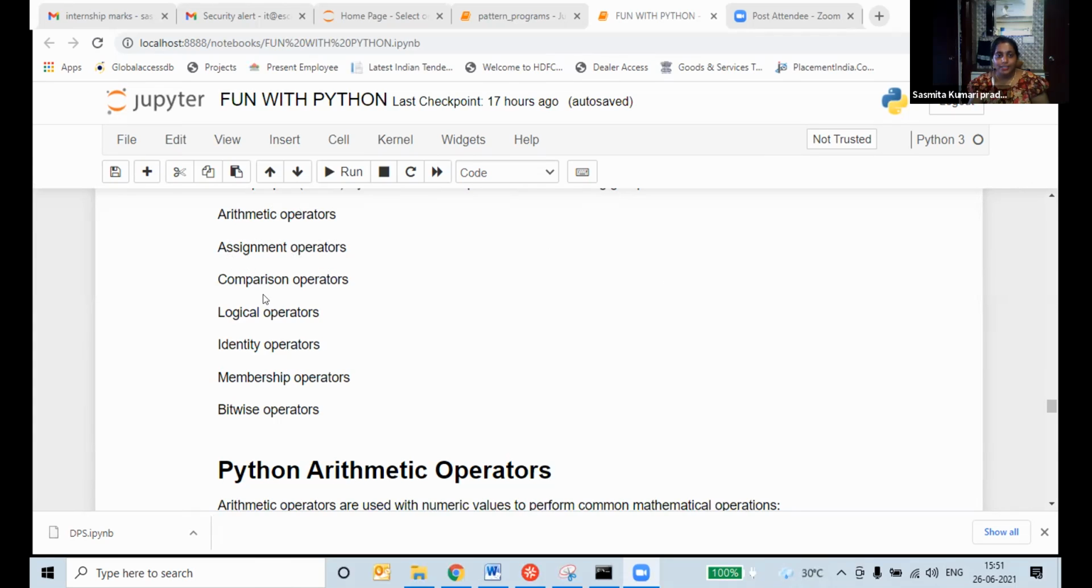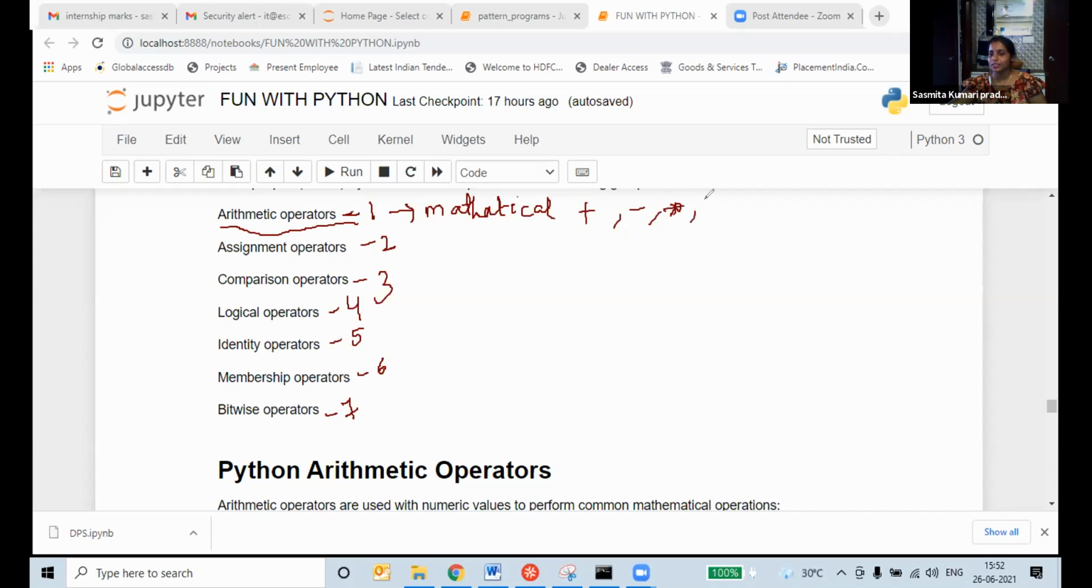Arithmetic operator, assignment operator, comparison operator. See how many operators there are here. Arithmetic, 1. Assignment, 2. Comparison, 3. In our world, we are using this many operators, students. Only this many operators we are using for operations. If we do arithmetic, it means only mathematical operations. What are you using in mathematical operations? Plus, minus. Tell me.